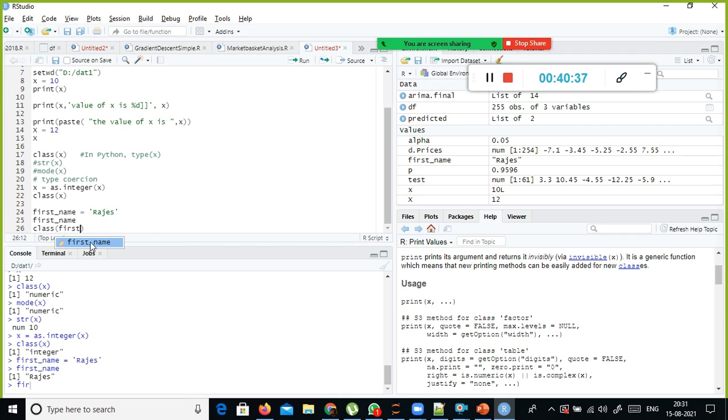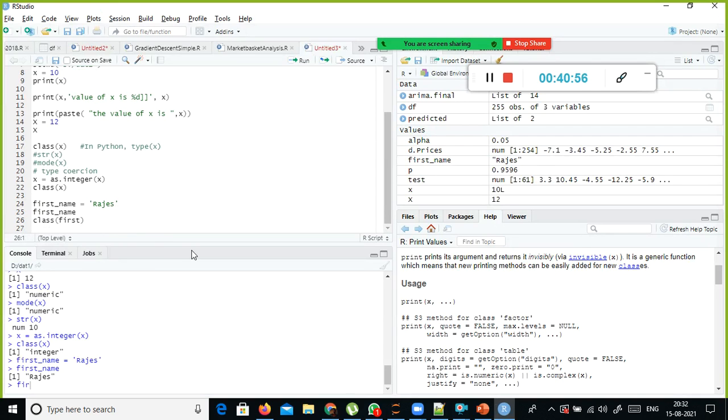You don't have to type the entire thing, right? The code completion facility is already available. Just press enter, it should come there, but I don't know why it is not coming. Or let me just type it. The system is hanging. Usually if you press enter, it should come, or you can select it.